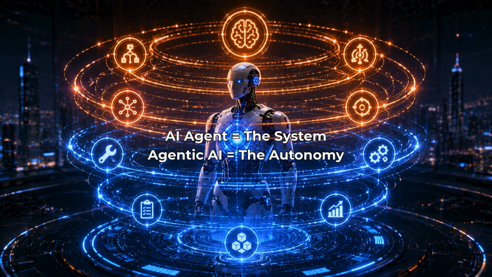This brings us to the key takeaway. AI agents and agentic AI are not competing concepts. An AI agent is the system. Agentic AI is the degree of autonomy that system possesses. In other words, agentic behavior enhances an AI agent rather than replacing it.